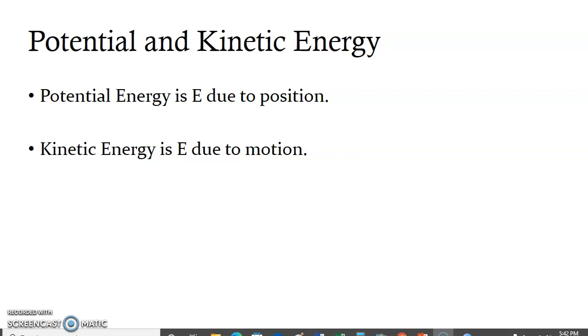The kinetic energy is energy due to motion. So if you get hit by a softball that was thrown at you by one of your friends, the reason your shoulder hurts is because of kinetic energy.